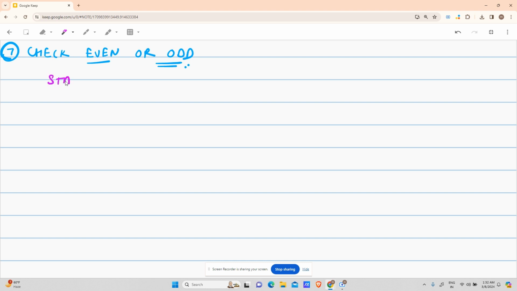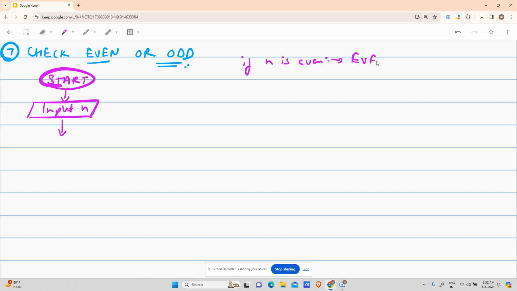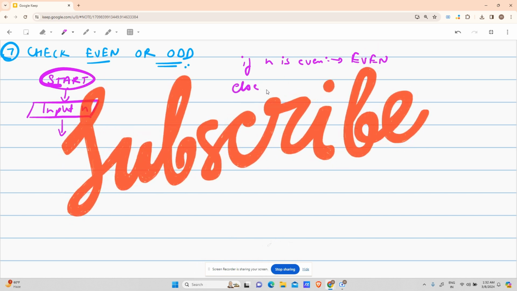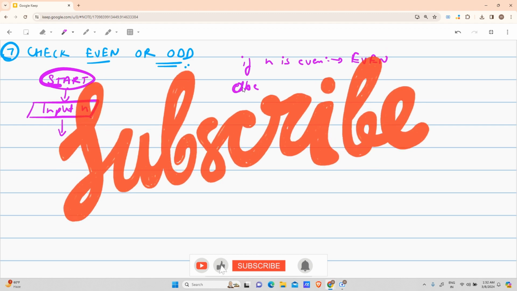So start as usual. Nothing important right now. After that, input n. What is n here? The number you have to predict whether it is even or odd, right? So parallelogram. After that, a condition will arise: if n is even, print even. Else, else means otherwise, print odd. Right? This is only right.